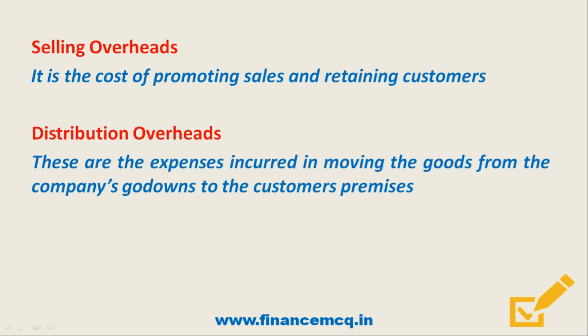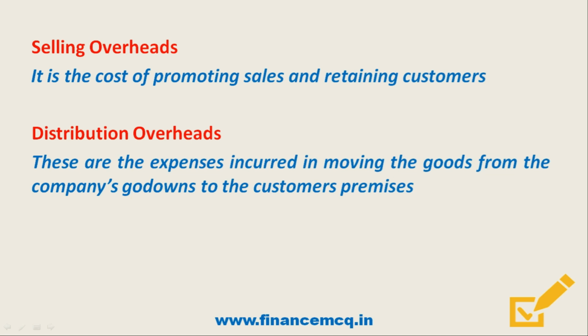Next was distribution overheads. Friends, these are expenses incurred in moving the goods from the company's godown to the customer's premises. It begins with making the packed product available for dispatch and ends with making the reconditioned returned empty package, if any, available for reuse.